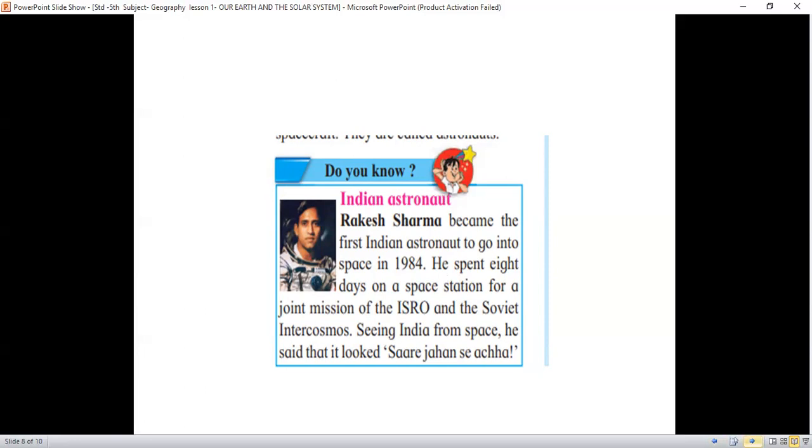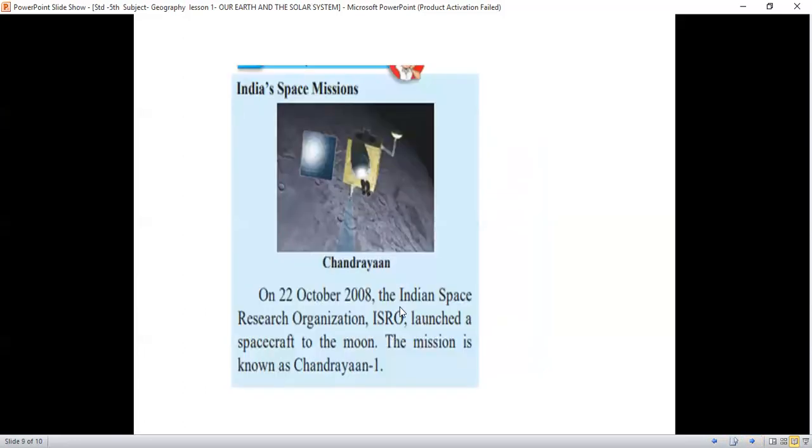The next Indian space mission is the Chandrayaan. On 22nd October 2008, the Indian Space Research Organisation ISRO launched a spacecraft to the moon. This mission is known as Chandrayaan-1.